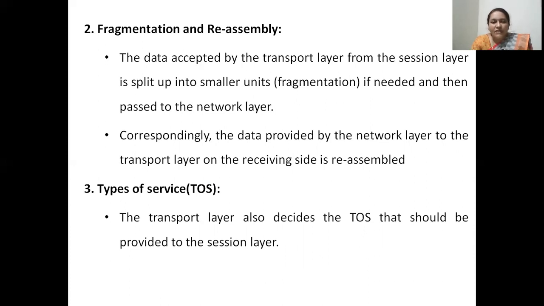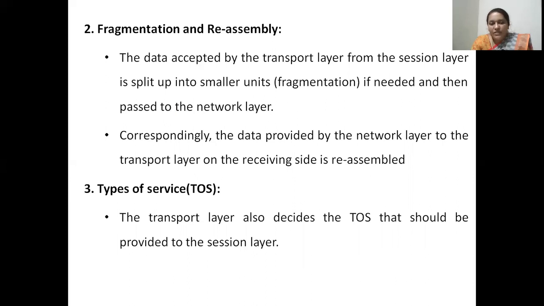Whenever such fragmentation is done at the sender side, on the receiving side these fragments will be reassembled. The sender transport layer will assign sequence numbers for each fragment so that at the receiving side it can be rearranged in the right order and used by the receiving transport layer. That's about fragmentation and reassembly.